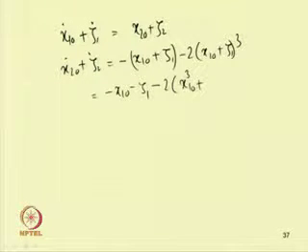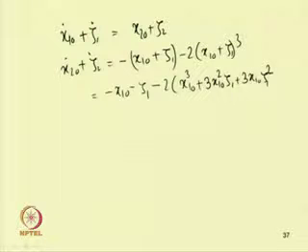So, it will be equal to a plus b whole cube, so a cube plus 3 a square b, so 3 x1_0 square into zeta 1, plus 3 a b square, that is x1_0 into zeta 1 square, plus b cube, that is zeta 1 cube.